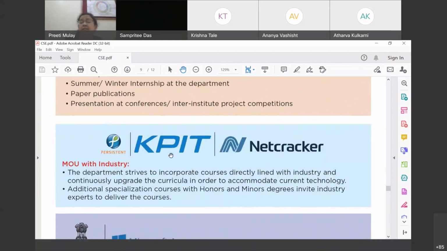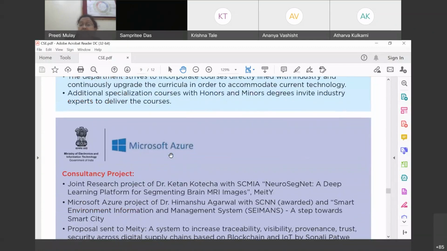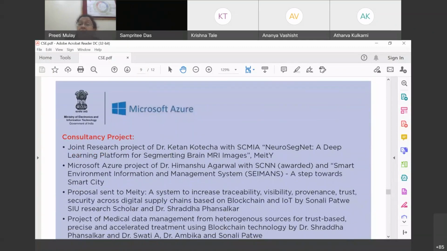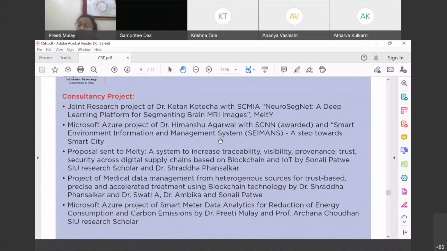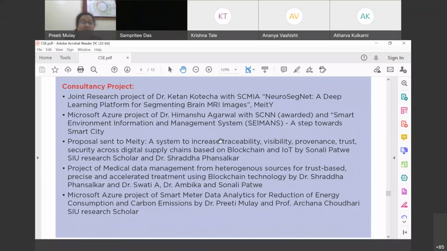Okay. So we have signed MOUs with a few companies, and a few of them are listed here. In addition to that, we have grabbed grants from various government organizations and sectors, and also from Microsoft Azure. So here is the list of consultancy projects, and I myself have completed 5 different projects with Microsoft Azure, 4 with AI for Earth and 1 with data science, right? So it is a very interesting and very learning experience to work with such big giants, right? All right, so let's move on.